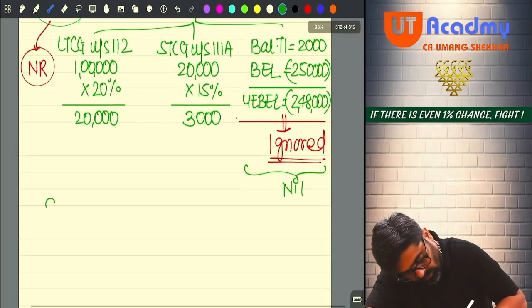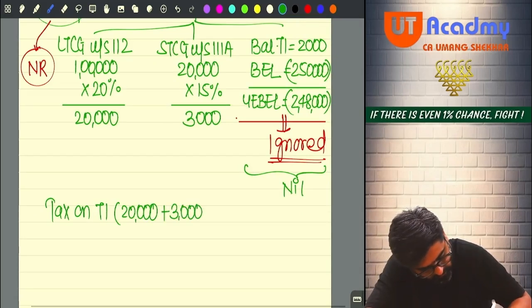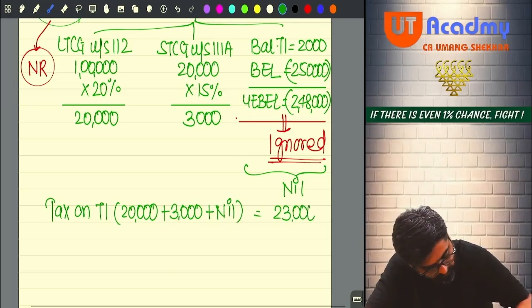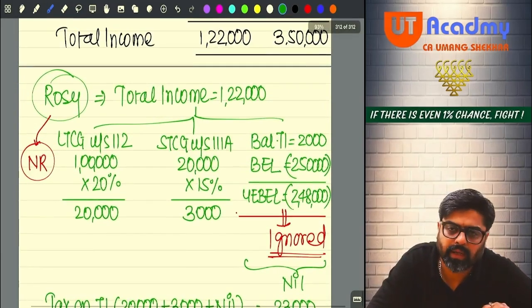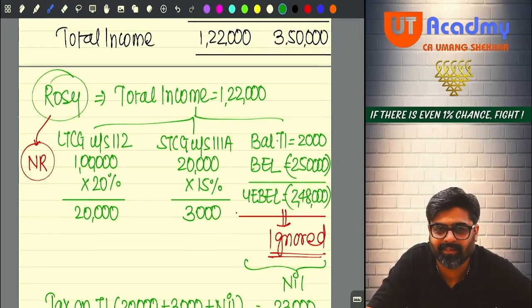So do you have tax on total income? Yes, sir. 20,000 plus 3,000 plus nil, it will be 23,000. Even if your total income is less than 5 lakhs, you cannot claim rebate because you are non-resident.